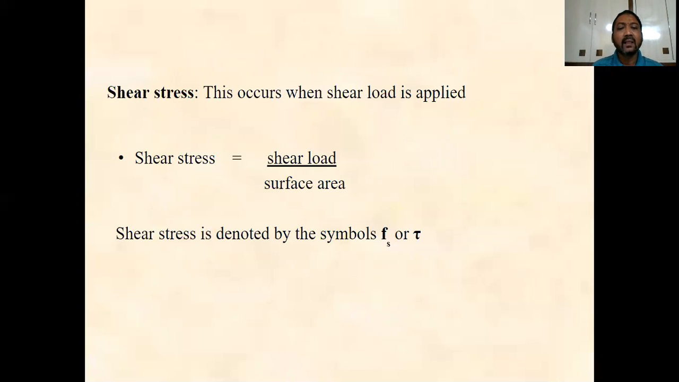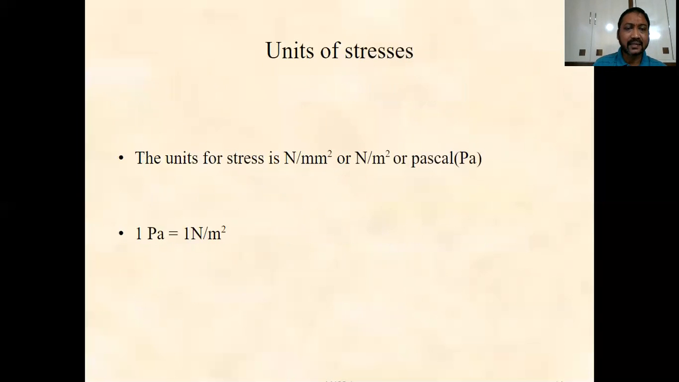Next one is the shear stress. The ratio of the shear load to the surface area, or the area in shear, is called the shear stress, and generally it is denoted by the symbols Fs or tau. For all cases of stresses, now we will discuss the units. The unit of stress is Newton per square millimeter or Newton per square meter, and 1 Newton per square meter is nothing but a Pascal.